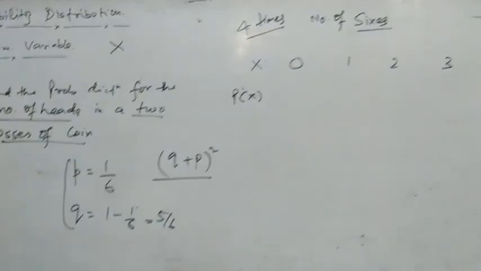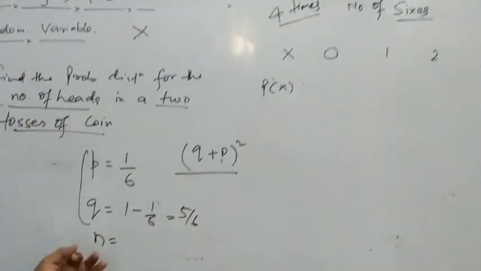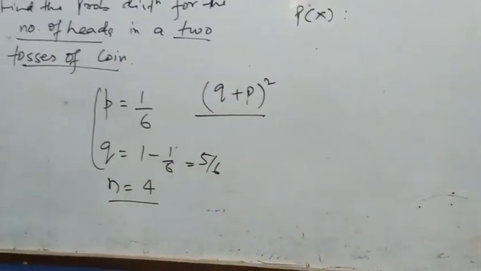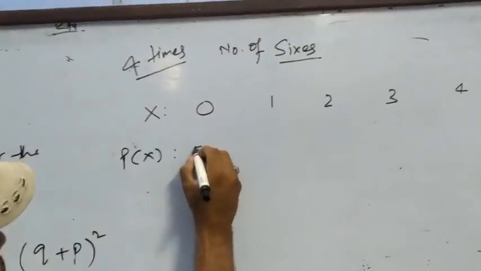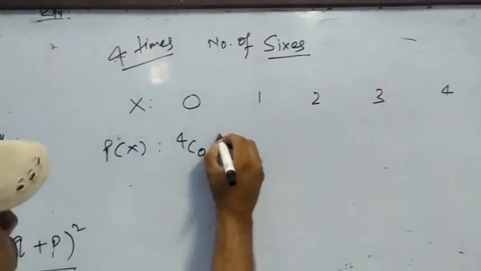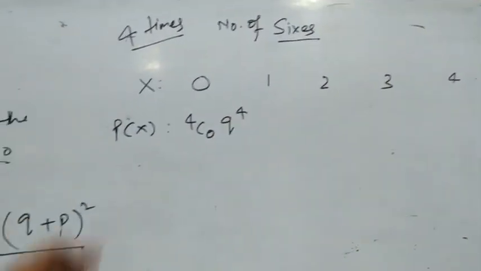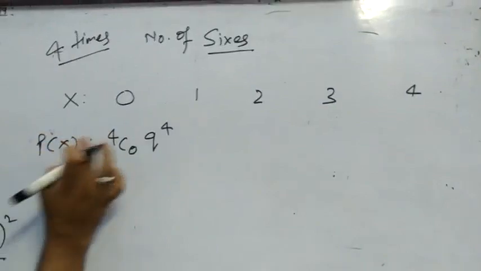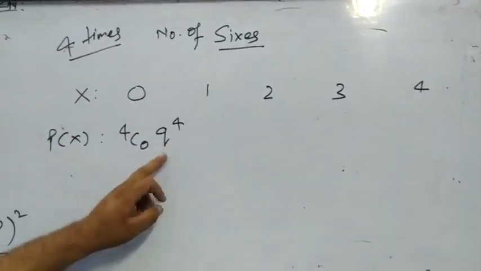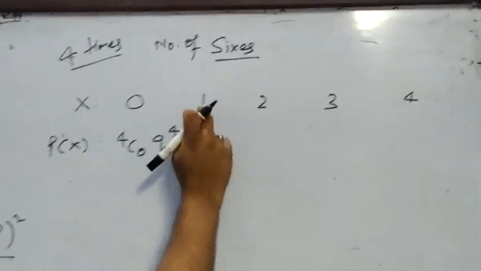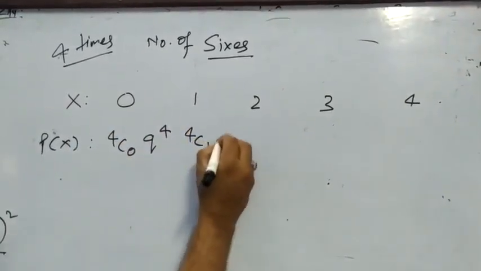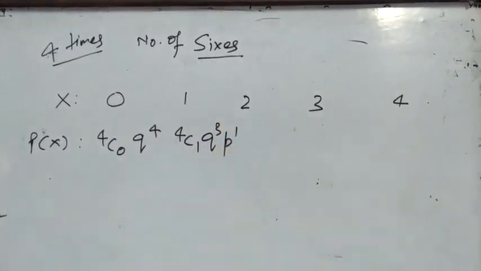In this case, the value of N, how many times is the trial? It is 4 times. The value of N is 4. So it is 4C0 Q to the power 4, because not even once has success happened here. 0 means 6 has not come even once. So 4C0, all four times are failures, Q. Here one success has happened and 3 failures, because it has been done 4 times. So 4C1 Q to the power 3 P to the power 1.